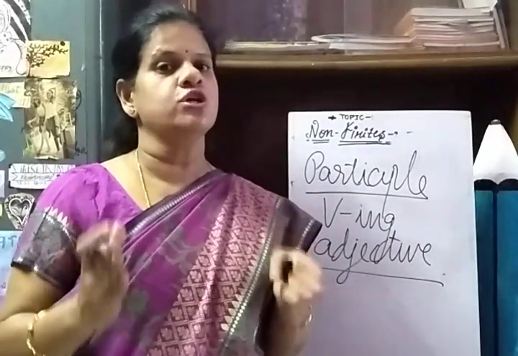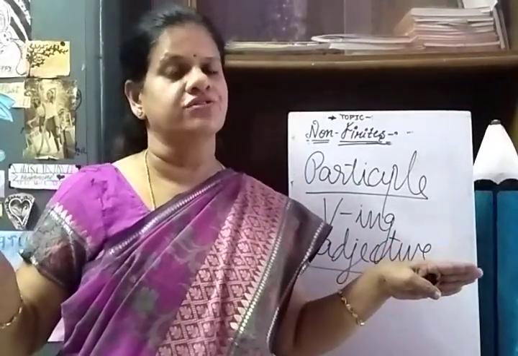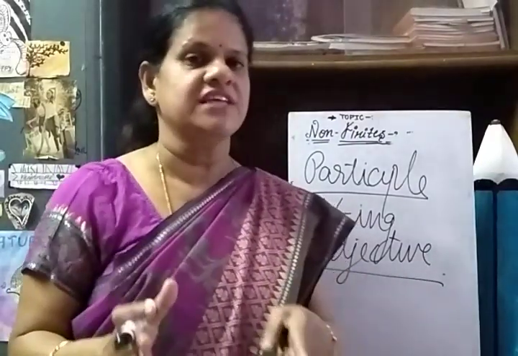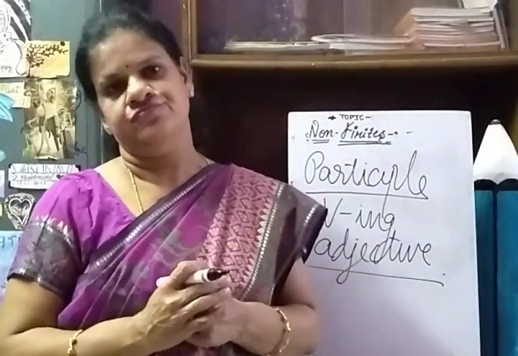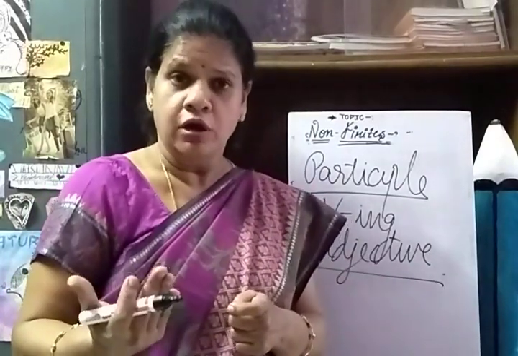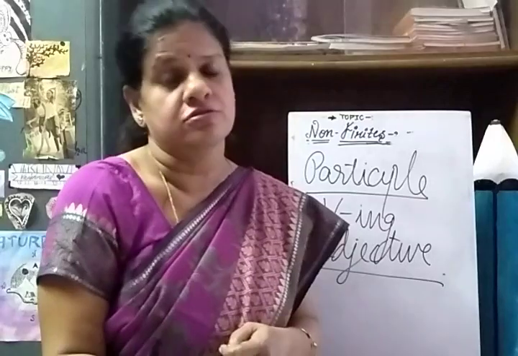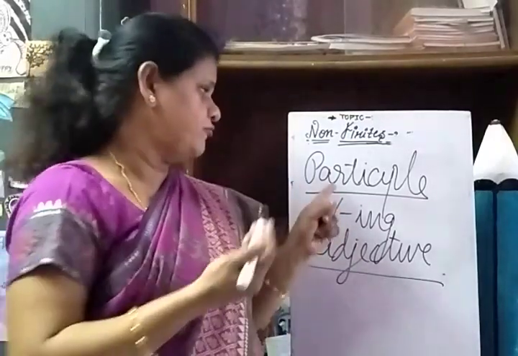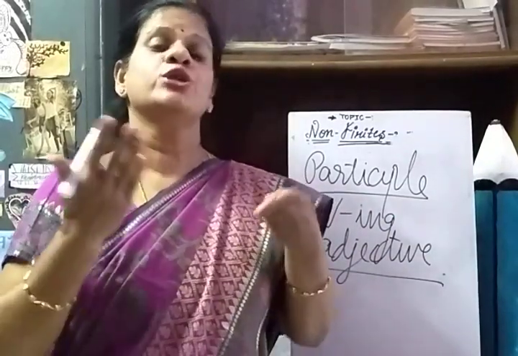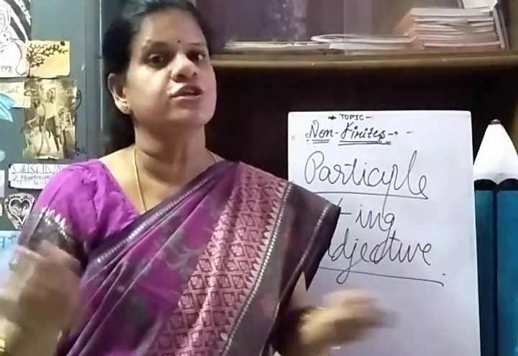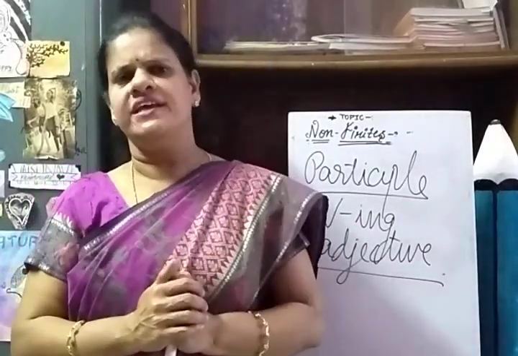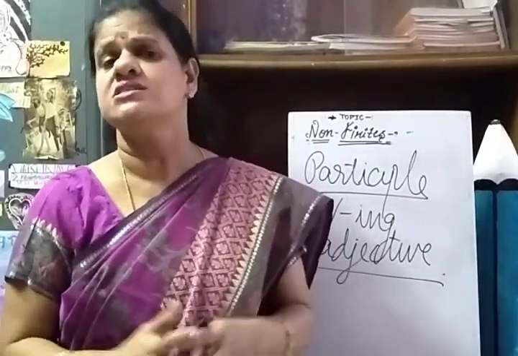If any ing verb without an auxiliary acts as an adjective, it is called a participle. So if any ing is acting as an adjective describing any noun or any situation, then you should understand that this kind of ing form is a participle, which is a non-finite, non-functional verb. Now I need to give you one example. How is it acting as an adjective?